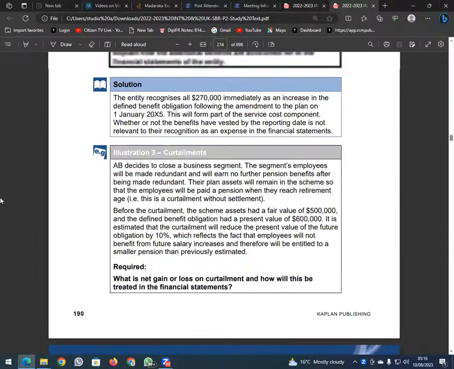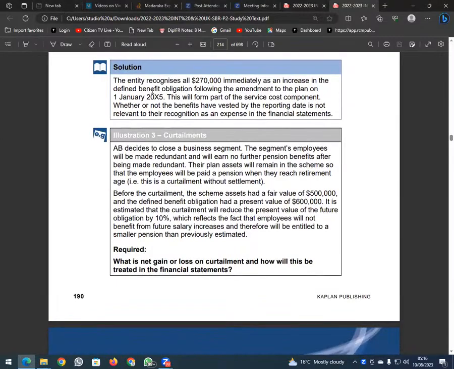AB Limited decides to close a business segment. The segment employees will be made redundant and will earn no further pension benefits after being made redundant. Their plan assets will remain in the scheme until these guys retire. Before the curtailment, the scheme assets were worth 500,000. And the defined benefit obligation has a present value of 600,000.